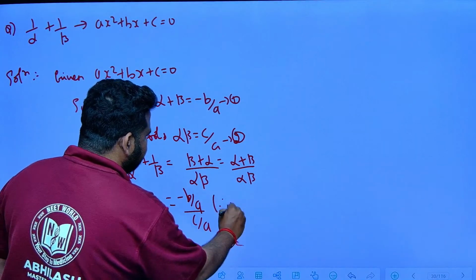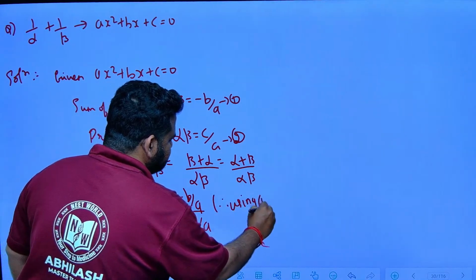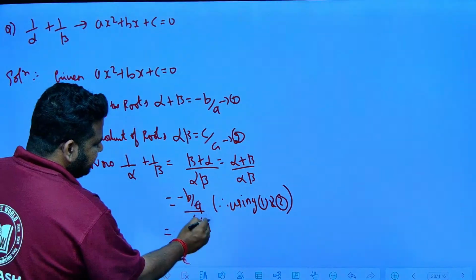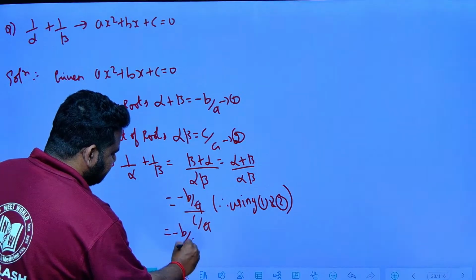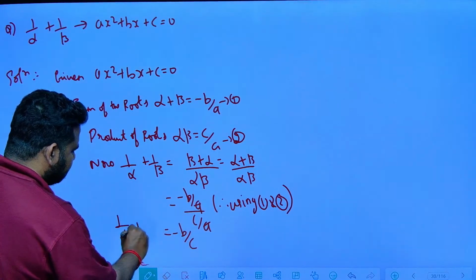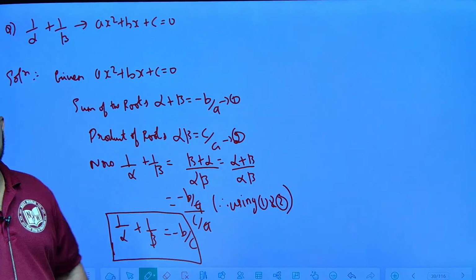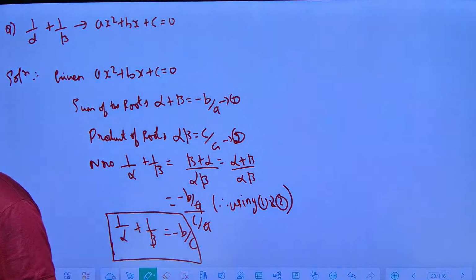Therefore, using 1 and 2, I should write the reason. So a and a will cancel, and I will have minus b by c. So 1 by alpha plus 1 by beta will be equal to minus b by c. This is the answer, friends. Clear?